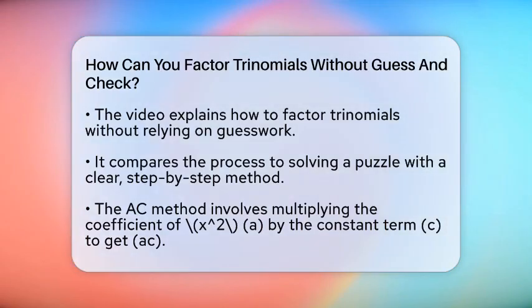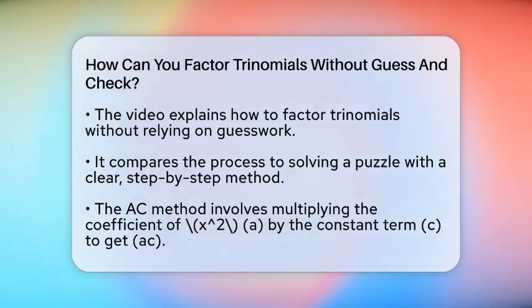When you see a quadratic like x² plus bx plus c, you might think you need to guess pairs of numbers to break it apart. But there are smarter ways that use math rules to guide you. These methods help you find the factors systematically, making the process faster and less frustrating. One popular method is called the AC method, or sometimes factoring by grouping.